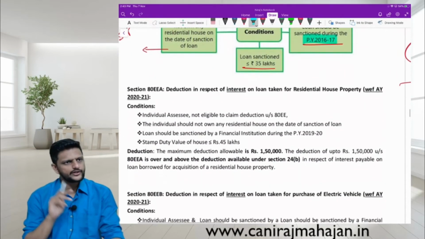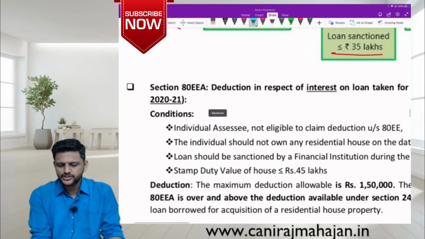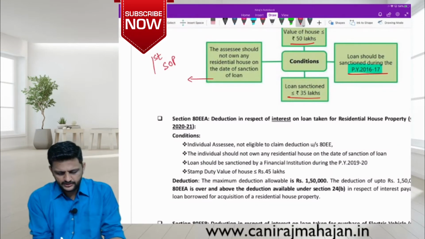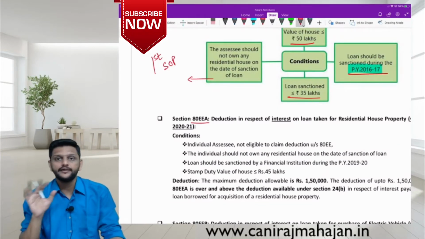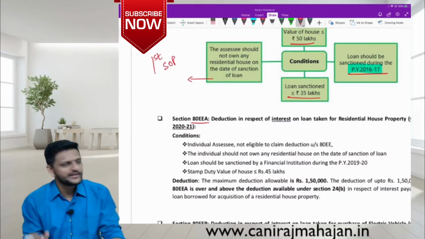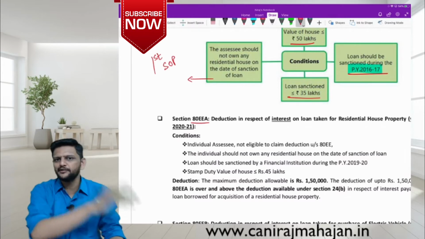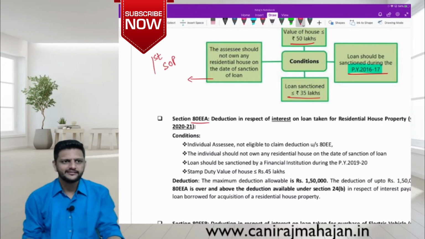Check. That is okay. 80EE is covered, everyone? Yes? So a little bit of an extension of 80EE is 80EEA. Yes or no? Section, how many sections we have? Everything we go on adding A and AA, 10, then 10A, then 10AA, then 10AAA and something like that. That is everything that is happening.